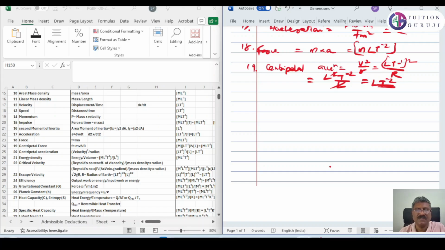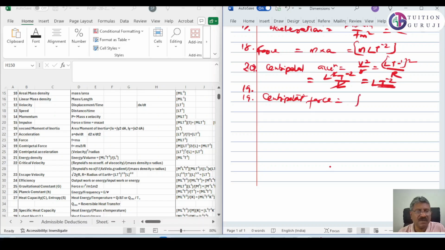Now we have, this is actually 20, 19 we are not considered here. 19 is actually centripetal force. So centripetal force. Force means m into a. It is actually M L T raised to minus 2.